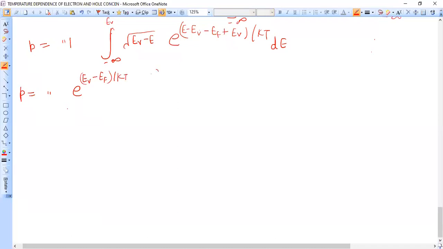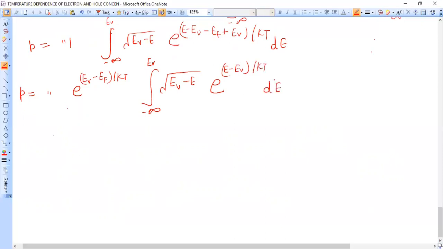But inside we are left with square root of EV minus E, e raised to power, with EV and EF both having been used, E minus EV over kT, into dE.